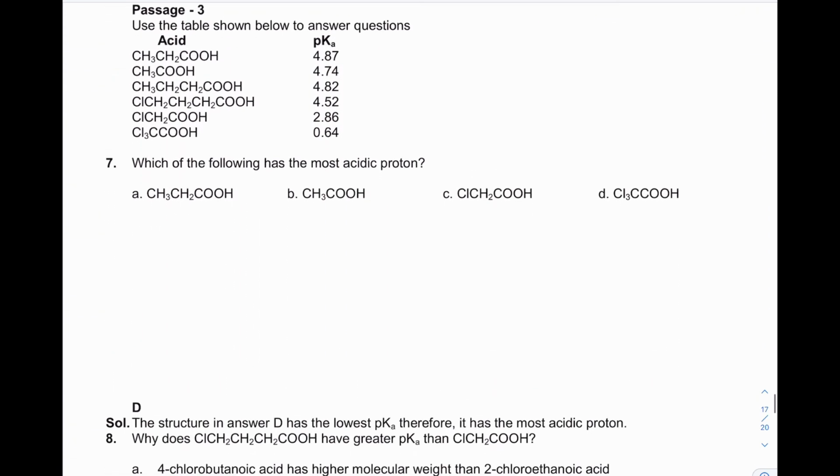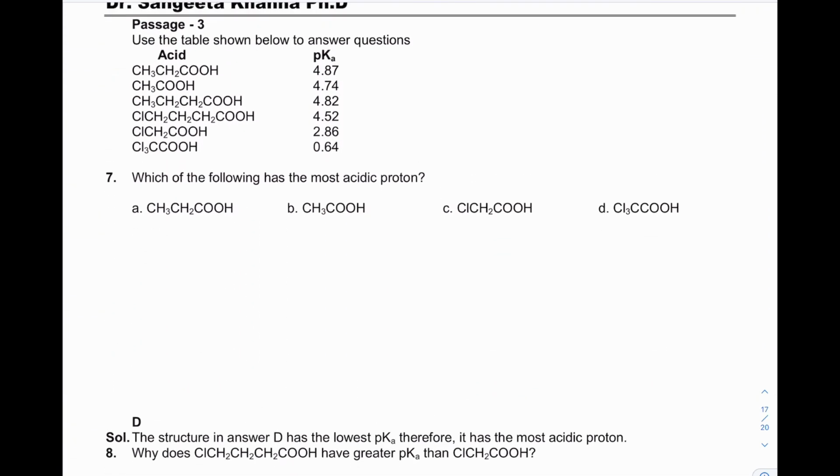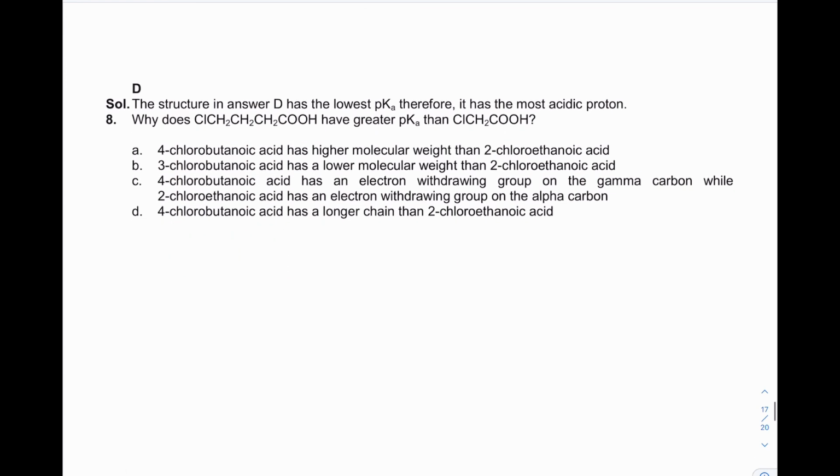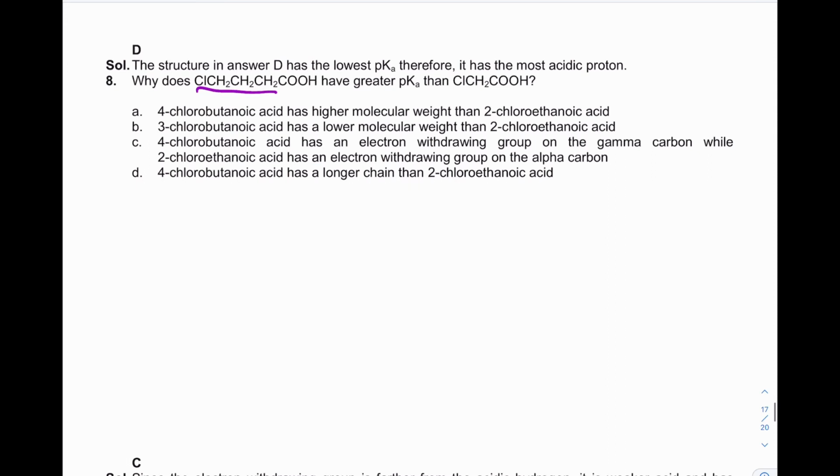Now passage 3, which is most acidic. You know very well that 3-chlorine will make it most acidic and it will have the lowest pK value. Why does this compound have greater pKa than the second one? Because chlorine is further from COOH, so it will exert less minus I effect and be less acidic. And that is why its pK value will be higher. So the correct answer is C.